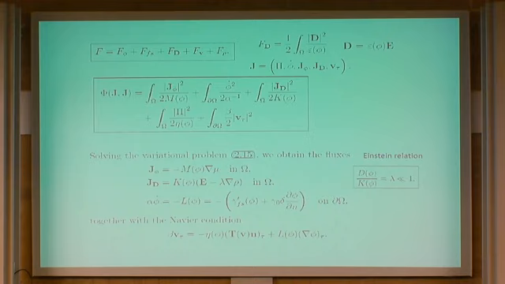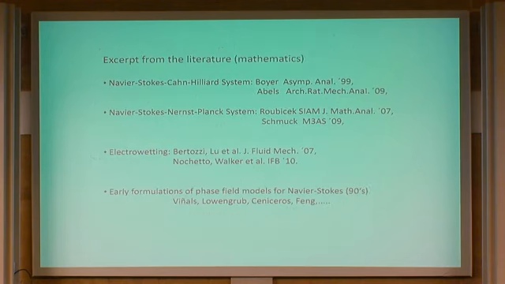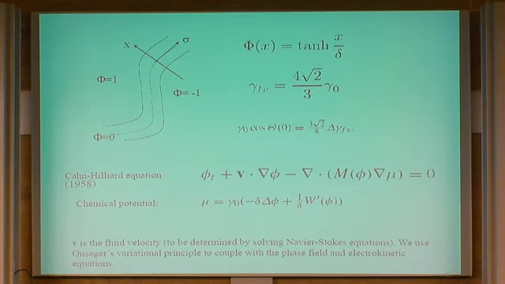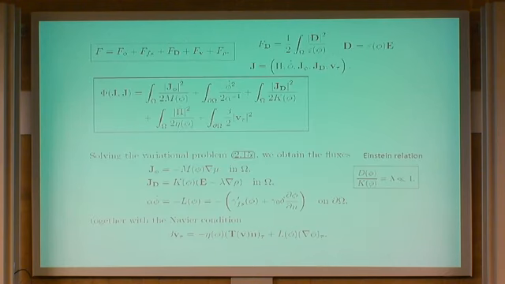And by solving the variational problem, what you find is the fluxes. So there is a flux of phase field, phi, which is proportional to the gradient of the chemical potential. So this is the same as we have here. Okay. You have a flux associated to the electric field, which is the drift by the electric field, minus the diffusion. Actually, the diffusion divided by the conductivity is a constant. This was described by Einstein. Okay, so we write this constant equal to lambda. So this would be the flux due to diffusion.